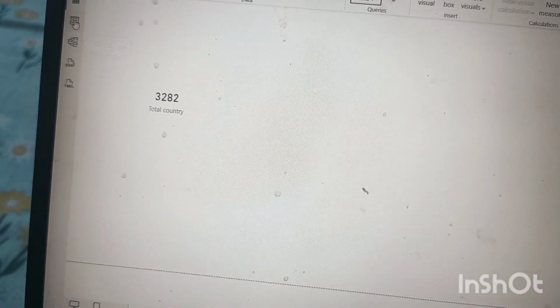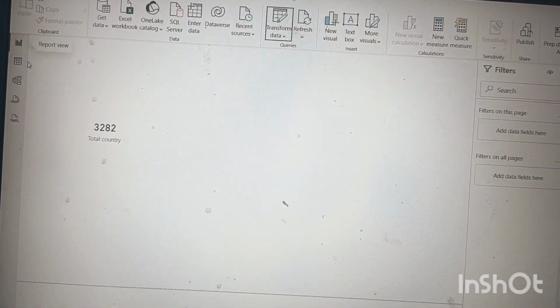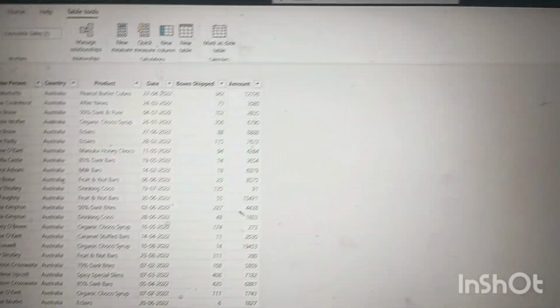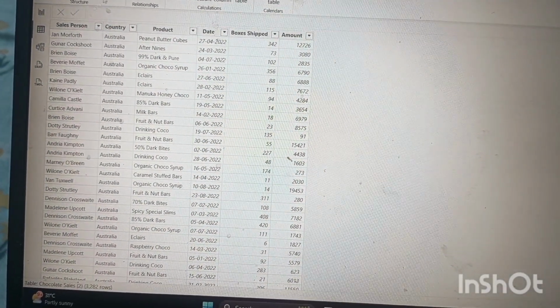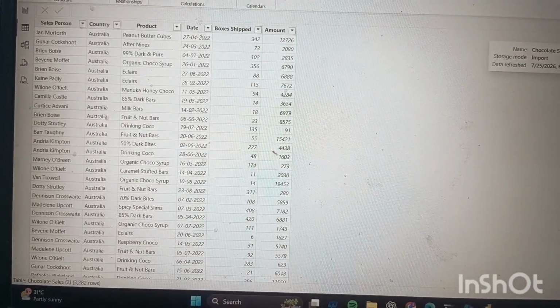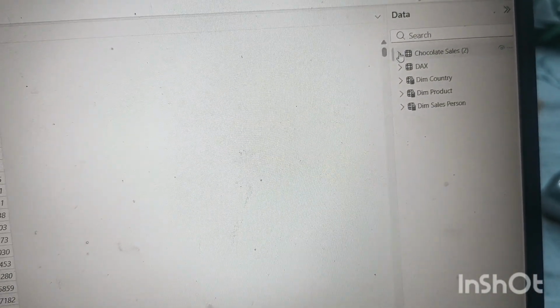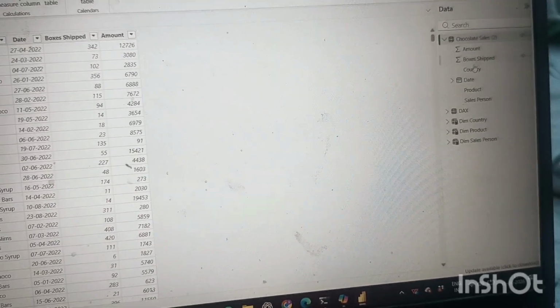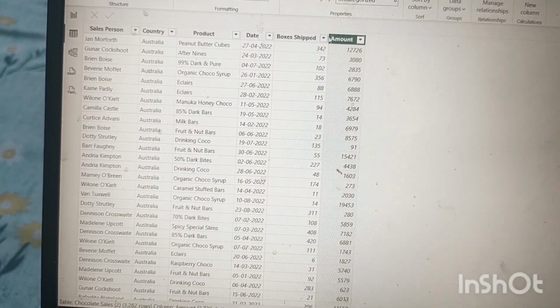So first of all, after coming from Power Query to Power BI, we have to check our files in table view, to see what kind of columns are there and whether anything needs to change. You can also change things here after clicking the file, like chocolate, to see what kind of columns are available. You just have to click on the side arrow, then you will get all the available columns here. After clicking amount, you will see here that amount has been selected.